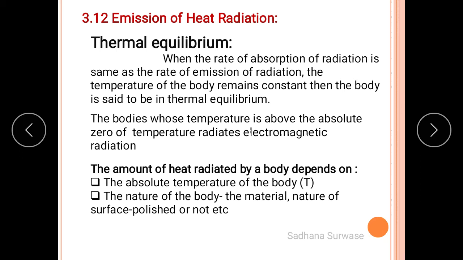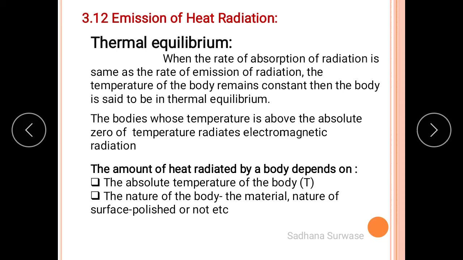Also, we know that the body which absorbs radiation increases the kinetic energy of its constituent atoms which are oscillating about their mean position. See, we know that a body is made up of a large number of atoms. Inside that body, the atoms are in motion, that means they are oscillating about their mean position, and as they are in motion, they have kinetic energy.